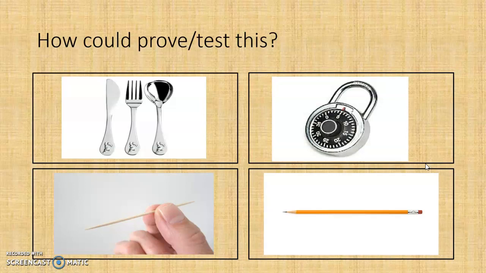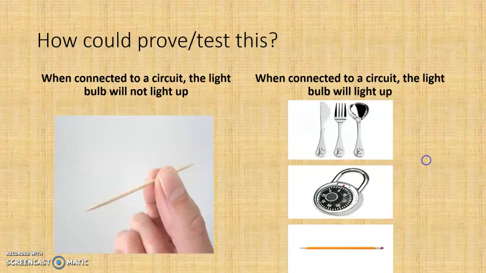How could we prove or test this? We could connect a circuit and then add the toothpick, the silverware, the metal lock, and that metal piece of the pencil and see if a light bulb will light up. If it does not light up, it's an electrical insulator. If it does light up, it's an electrical conductor.